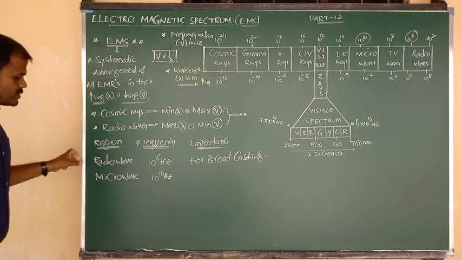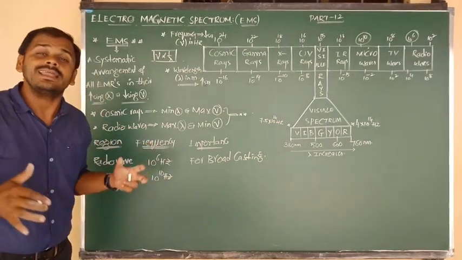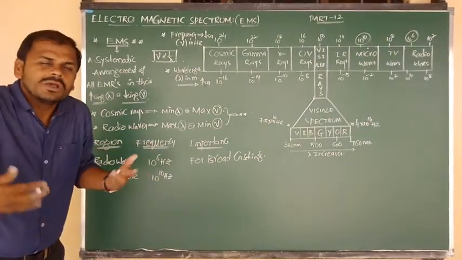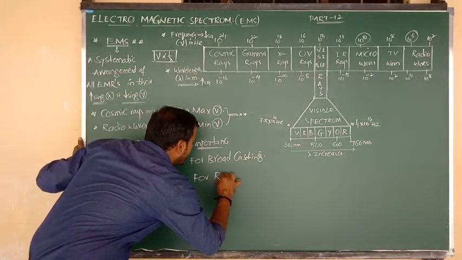So the microwave region, which contains the frequency around 10 to the power of 10 Hz, shows what its importance is. It was used for a very important purpose.